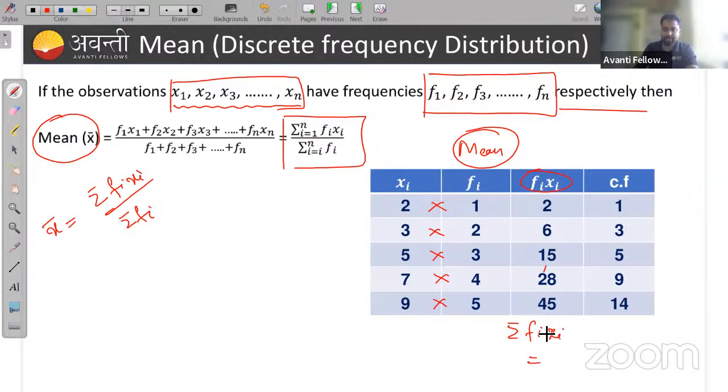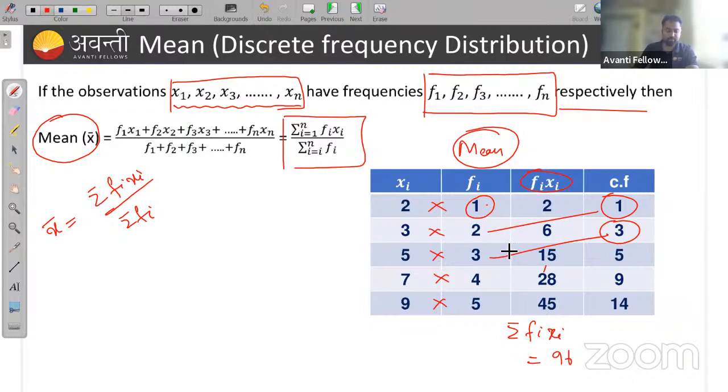So summation of fi xi will be 6 plus 2, 8, 15, 23 plus 28, that is 51, plus 40, 51 plus 40 is 91, sorry, 96. So 96 is your summation of fi xi. And these are the cumulative frequency. How can you find the cumulative frequency? Write the frequency first, 1 here, then 1 add with 2, write 3 here, 3 add with 3,